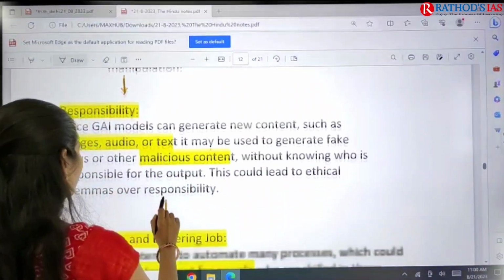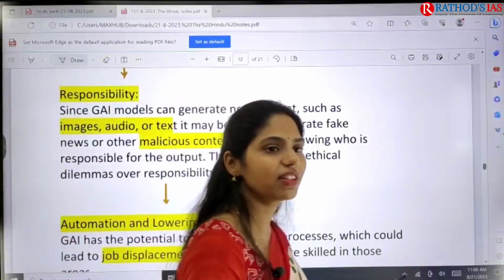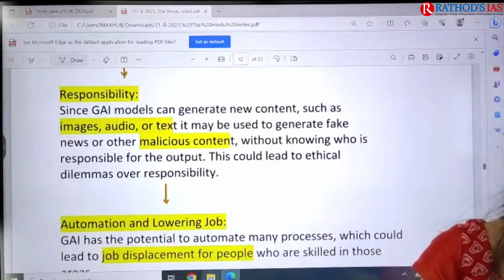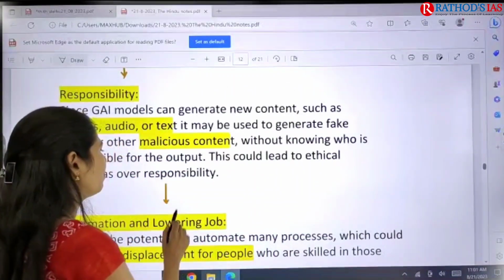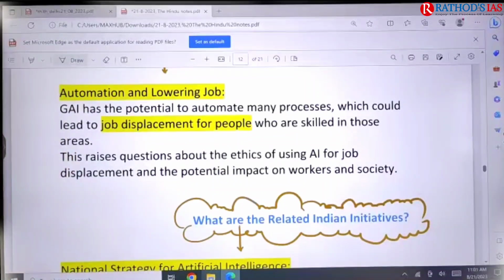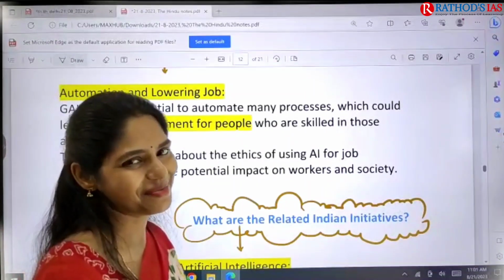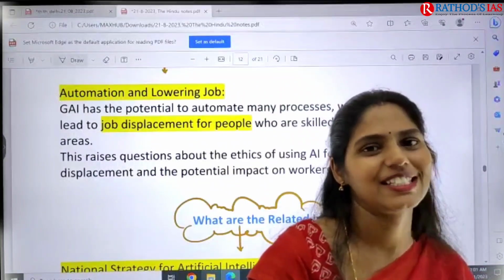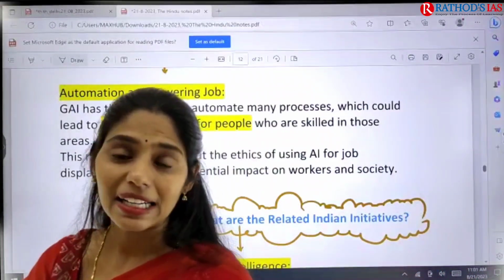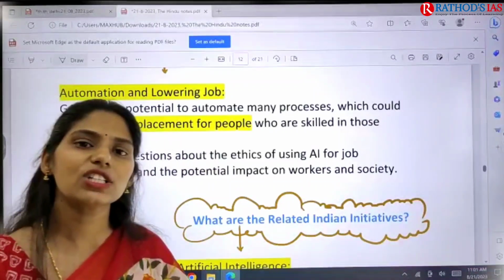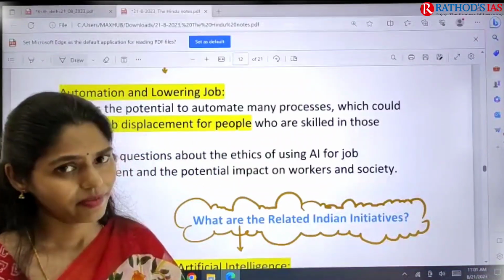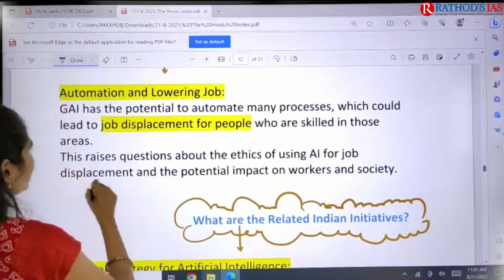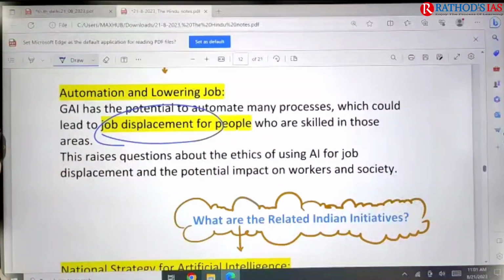And next one is responsibility. Who will be responsible for the content? If you are getting new content, who is the responsible authority? We don't have that clarity, so this is one important issue. And next, because of this automation, employment opportunities will also decrease. Nowadays there are articles in newspapers that jobs for news anchors may decrease because of artificial intelligence based anchors, right? So there is also the issue of job displacement that may happen. Okay, so this is also an important issue.